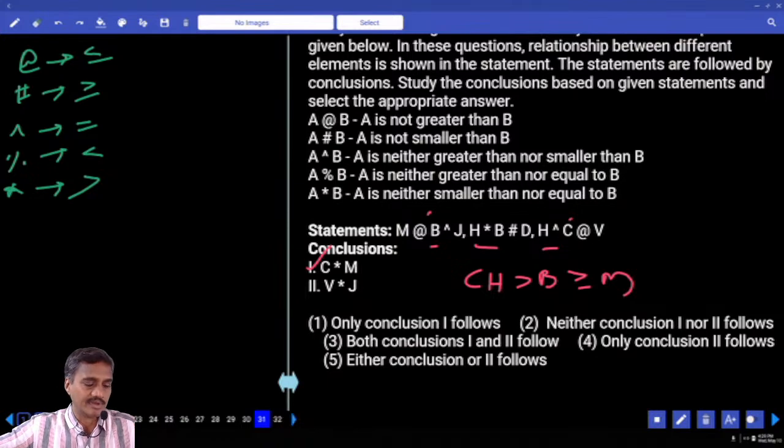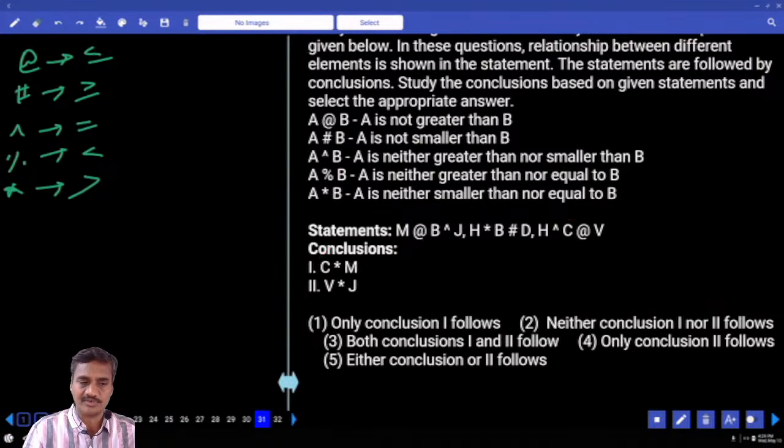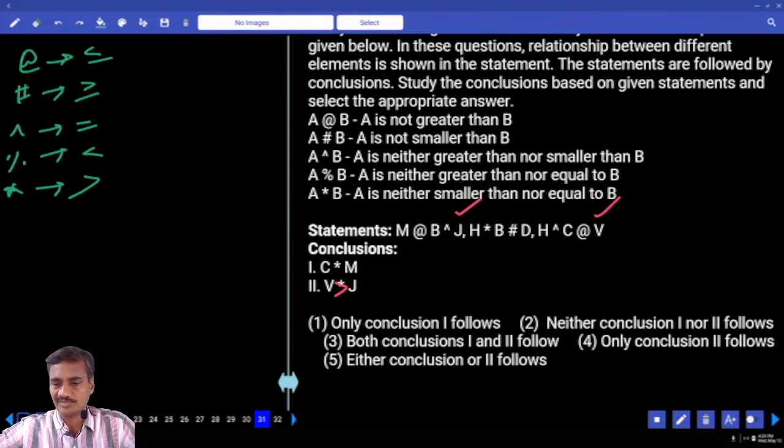And next one. Now in the second, B star J. Now again star stands for what? Greater than. B greater than J, J is here and B is here. Which element is common? Any element that is common between the first and the third? No.